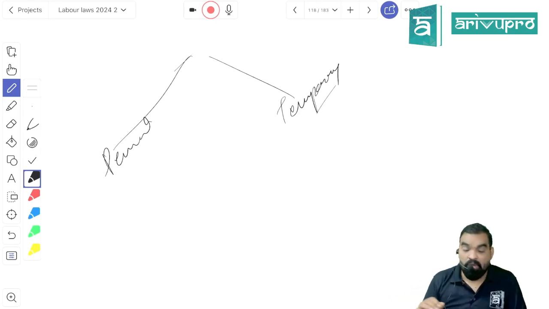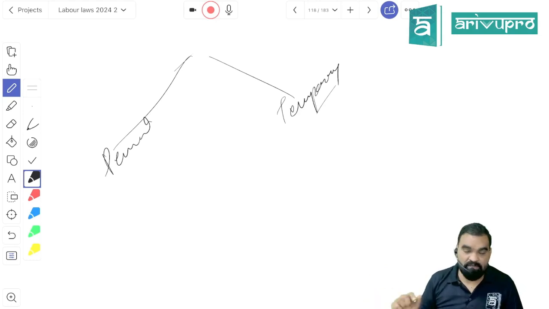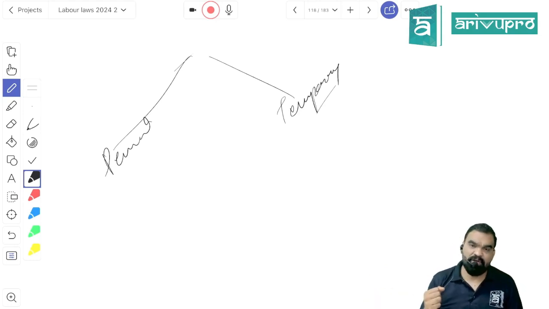Repeating it again. Permanent means what? You have lost the capacity to perform any job you were capable of performing before the injury. Temporary is when you are not capable of performing that particular job you were doing, but another job you can. Is it clear? Suppose a driver meets with an accident and loses one hand. He would not be capable of performing the driver's job, but he can perform the job of a conductor, right? So it will be a temporary disablement because a specific job cannot be done by the employee.